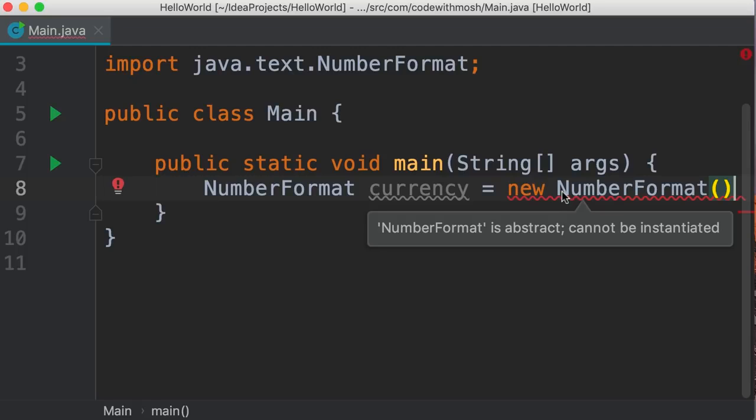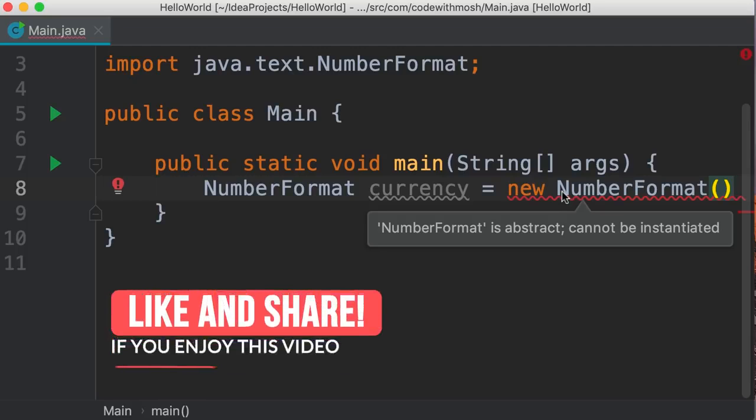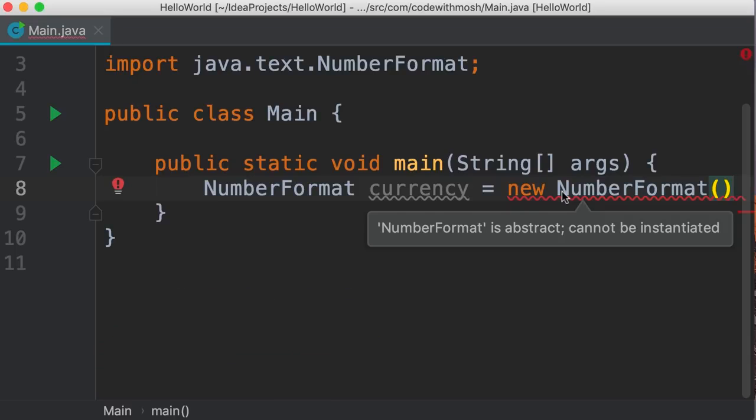However, we get a compilation error here. Let's take a look. NumberFormat is abstract. It cannot be instantiated. So in Java, we have this concept of abstract classes. So some classes are abstract and they're basically like a half-baked cake. We cannot use the new operator to create an instance of them. We're going to talk about abstract classes and why they exist later in the course. For now, remember that we cannot create an instance of the NumberFormat class because it's abstract.